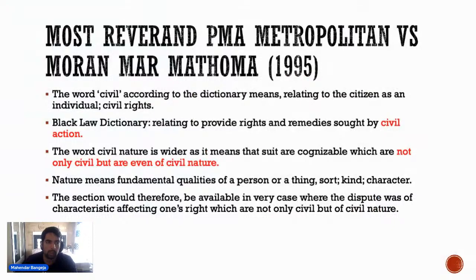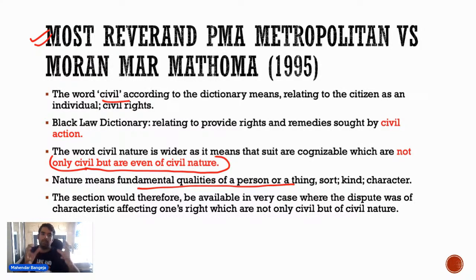Fine. Now, suit of civil nature was defined in this case, Most Reverend PMA Metropolitan Moran Marthoma. The word civil was defined in this case, and why they have used not only the word civil, but the words civil nature. So nature का मतलब है fundamental qualities of a person or a thing. So they want this word civil nature to be broader than just civil.